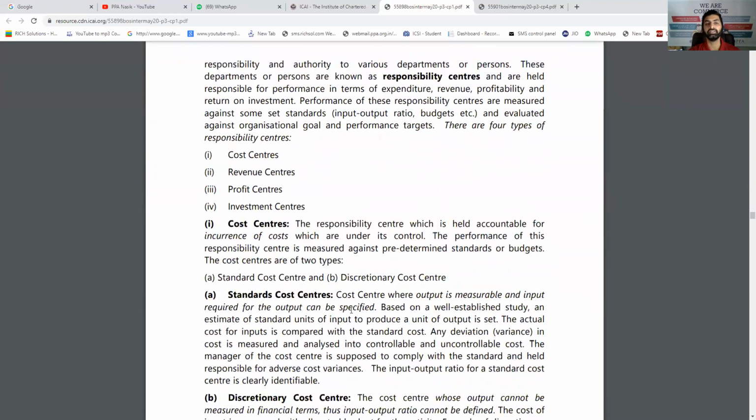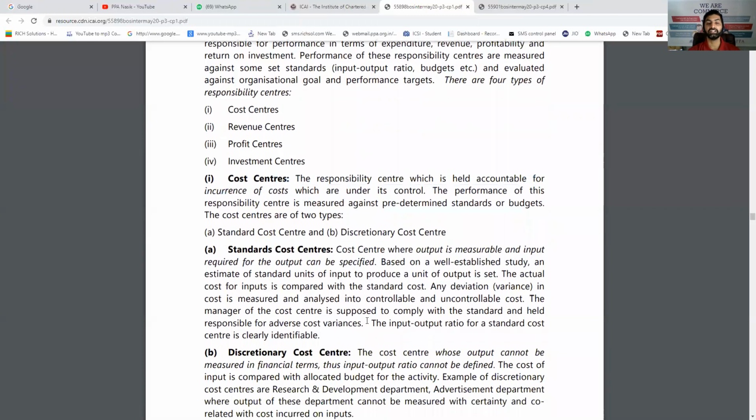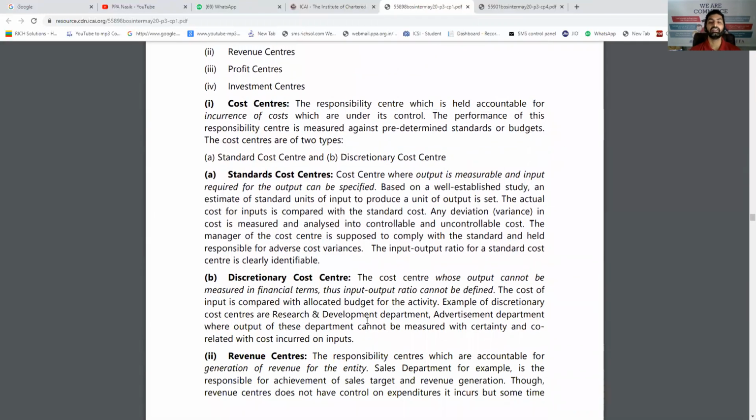So different types of responsibility centers are there, basically four types. First is cost center. Cost center means a specific division for which I'm paying the cost. It can be a standard cost center or discretionary, that is additional. For example, the production departments are standard cost centers where we can find the standard cost and we can apply it and we can analyze. Discretionary cost centers are generally the service centers or generally the centers in which the production activity is not done.